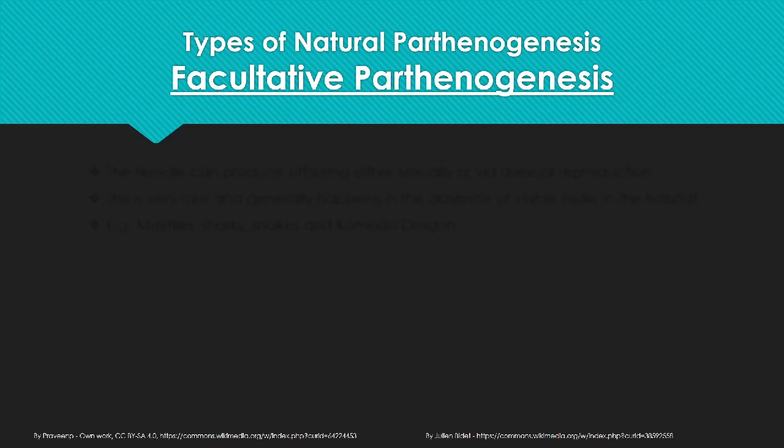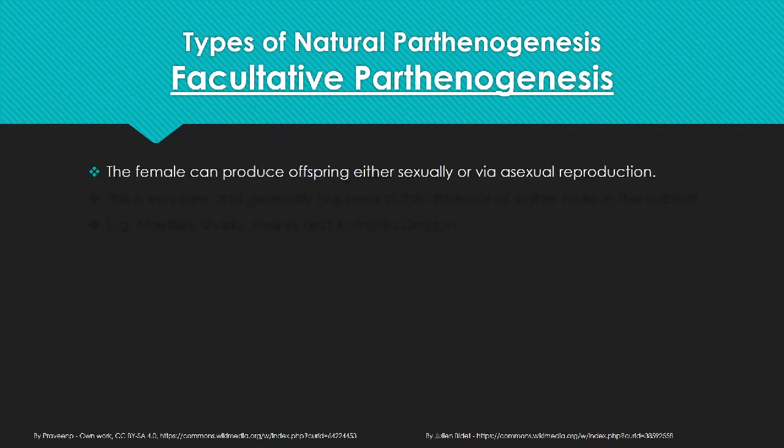Another type of natural parthenogenesis is the facultative one. As the name indicates, the females can produce offspring either sexually or via asexual reproduction. The asexual reproduction here means parthenogenesis.